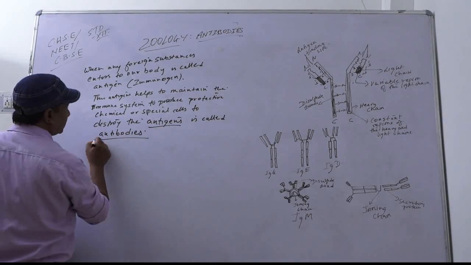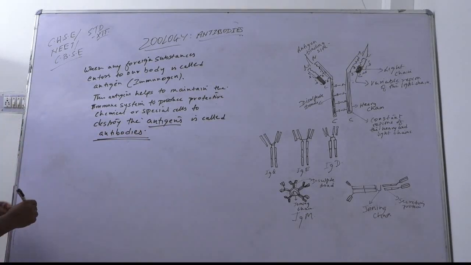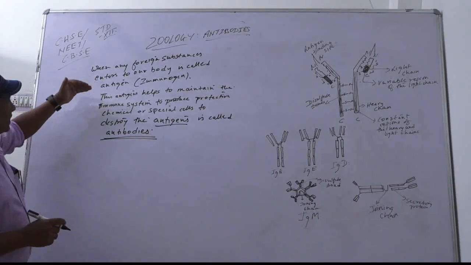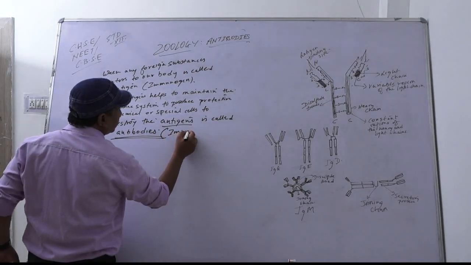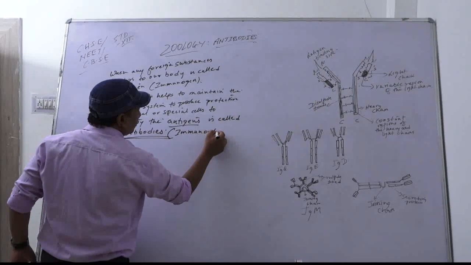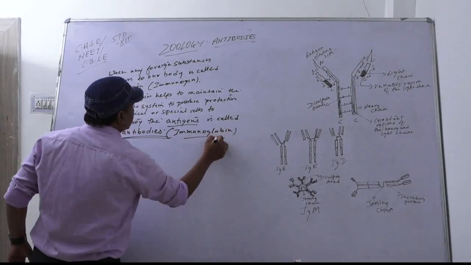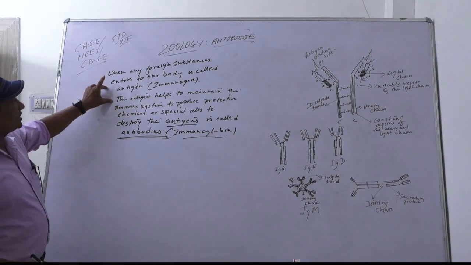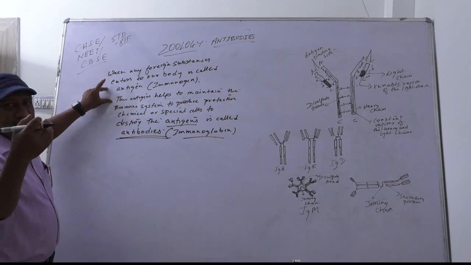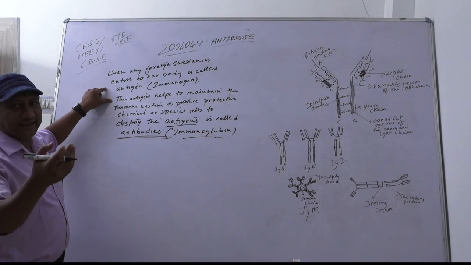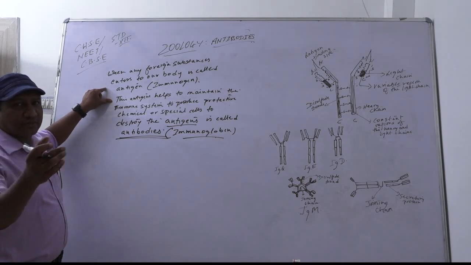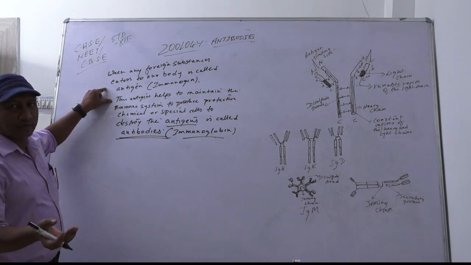It's called antibodies. So what is the other name of antibodies? Immunoglobulin. So antigen is immunogen. It is a foreign substance entering our body, which makes us produce protective chemicals to fight against the antigens or harmful substances entering our body.